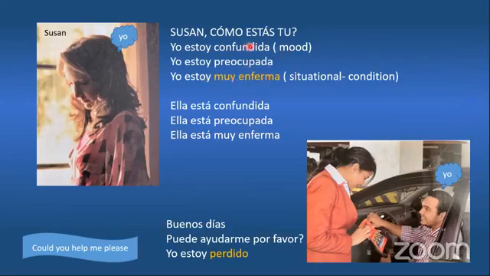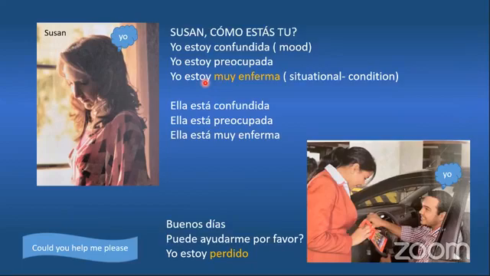So the first one is a mood or a feeling. The second is a mood or a feeling. And the third one, she's telling you that she's sick, enferma. That's a condition. It's not a mood. It's not a feeling. It's a condition. And because it's a condition, I have to use the verb estar. And I'm going to conjugate that in the first person saying yo estoy. Now, if I am not with her and I'm just looking at her, from the other side of the room, I can say, look at her. Ella está confundida.